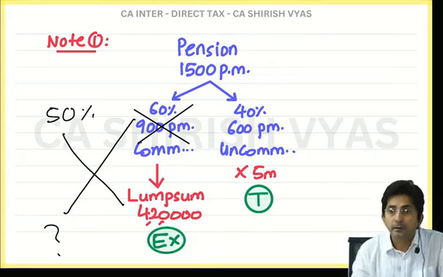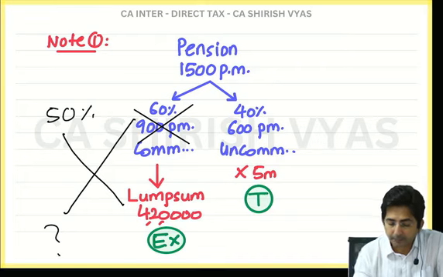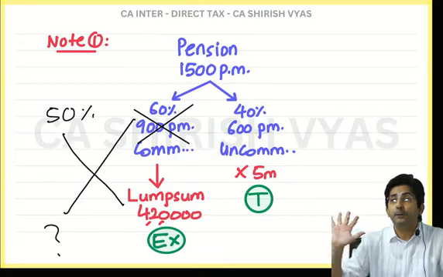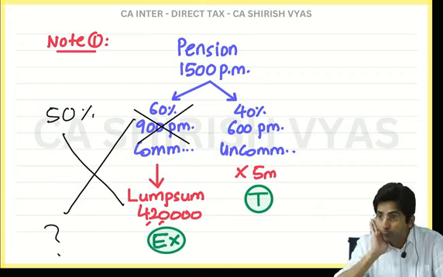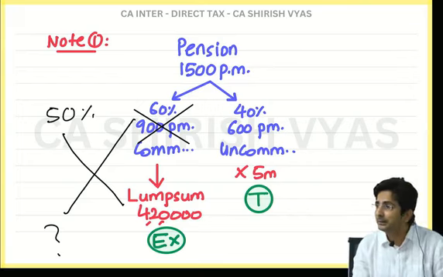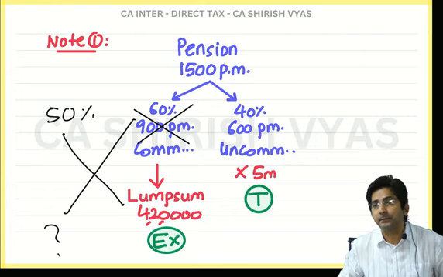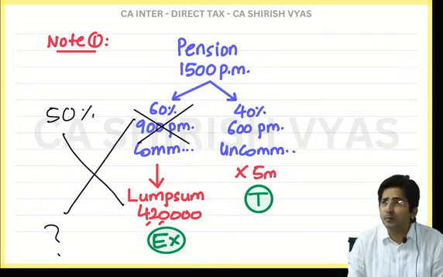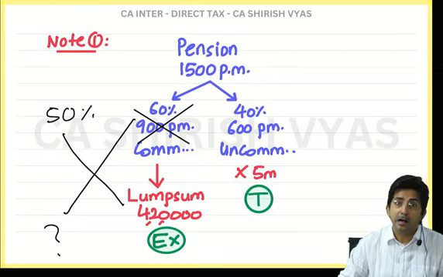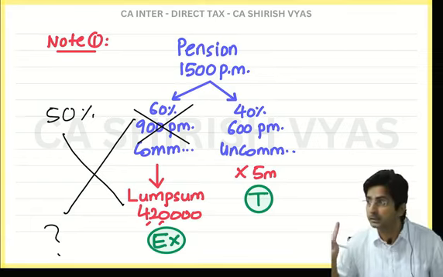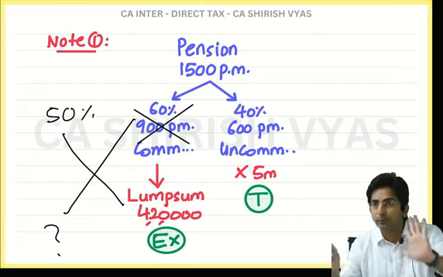Okay? So if it is 40%... see, what is this 50% limit? Up to 50% if you commute, up to means up to the maximum. So up to that it is exempt. So if the employee says, I want to commute only 30%, fully exempt. I want to commute only 45%, fully exempt. I want to commute 55%. Oh, then 55 is too much. Then 50% exempt, the balance will be taxable.